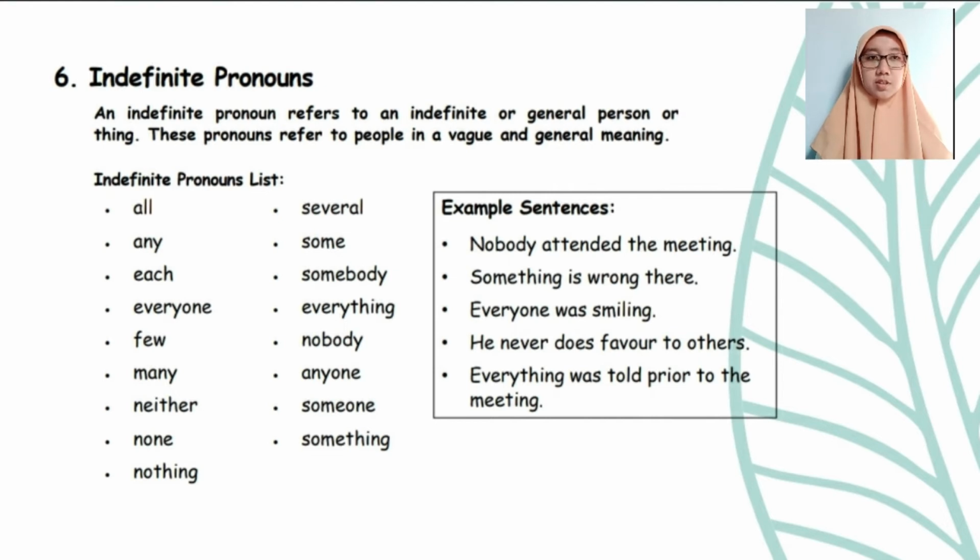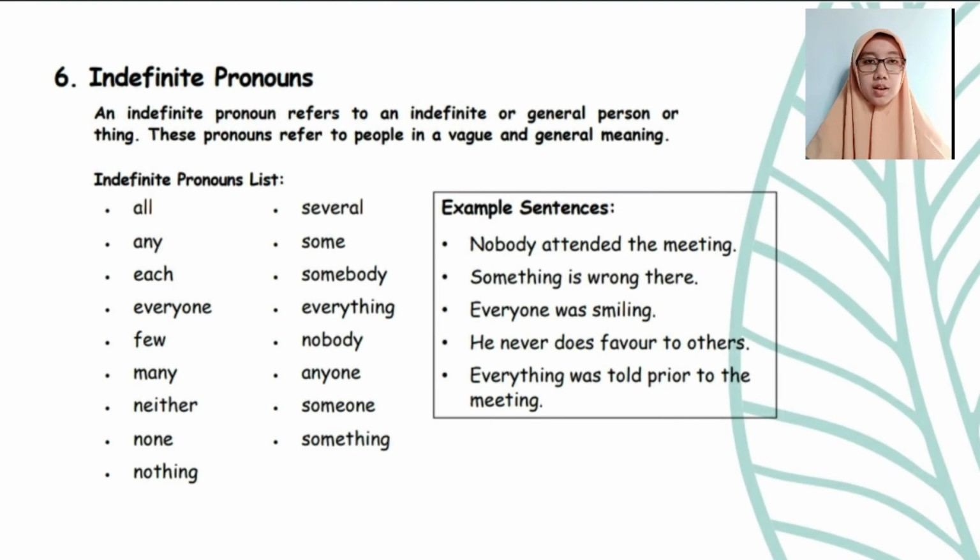This pronoun refers to people in a vague and general meaning. Indefinite pronouns have several points: all, any, each, everyone, few, many, neither, none, nothing, several, some, somebody, everything, nobody, anyone, someone, and something.